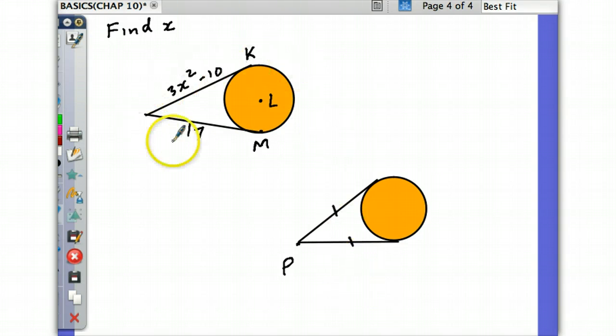So if you see a problem like this, you can always set it up by saying 17 is equal to what? 3x squared minus 10, because these are always going to be equal. So 3x squared minus 10 equals 17 would be a setup for that. Of course, you add 10 to both sides. So you get 3x squared equals what, Mattia?